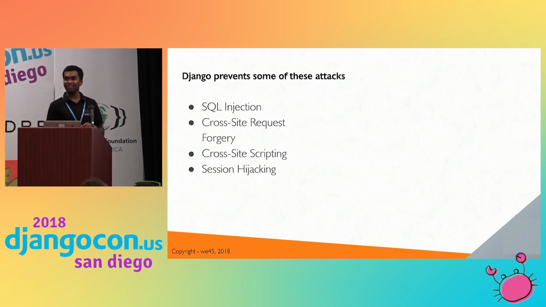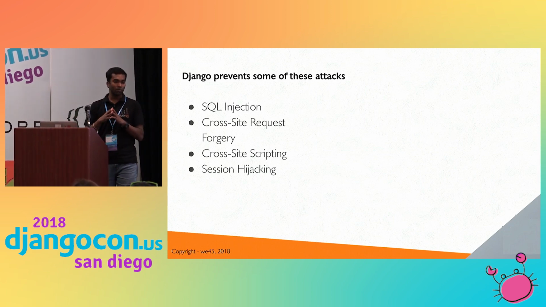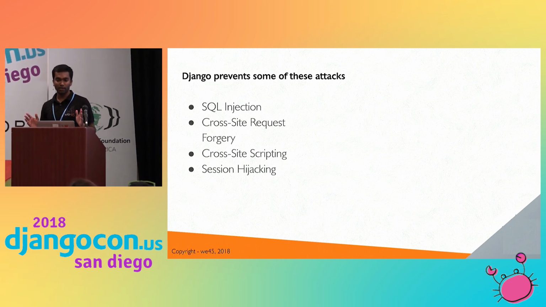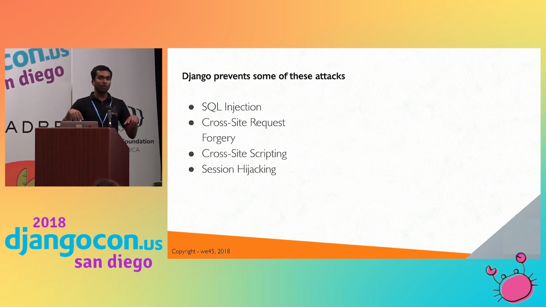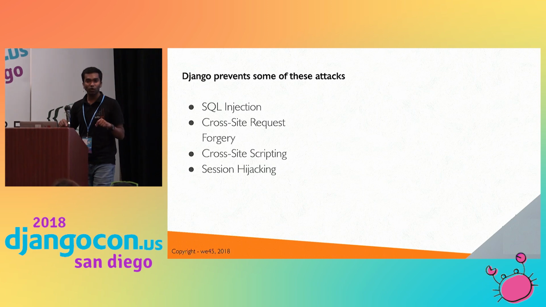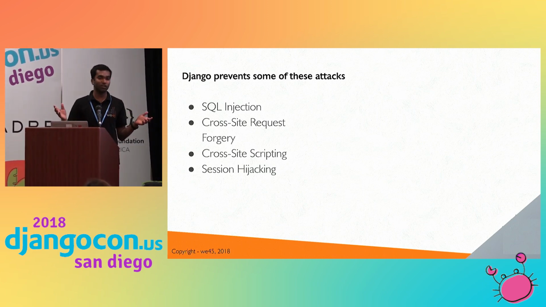Okay, nice. Django prevents SQL injection, cross-site scripting, CSRF, and session hijacking. If you're using Django, it's not possible for an attacker to do SQL injection in your application. If you say we have written our application in Django, pen testers will say, really? Then we can't find SQL injection.